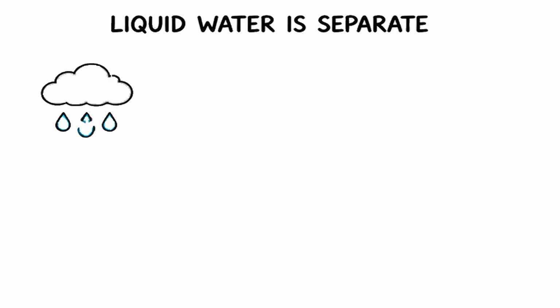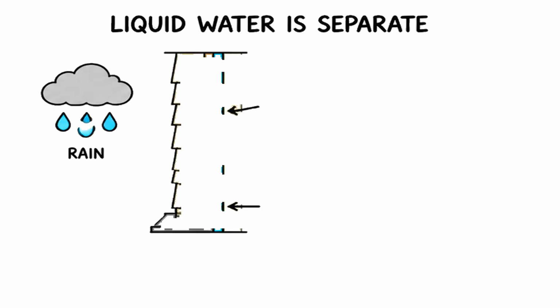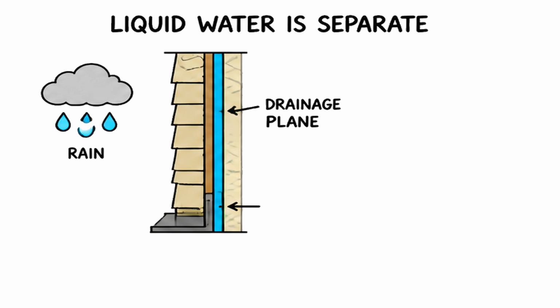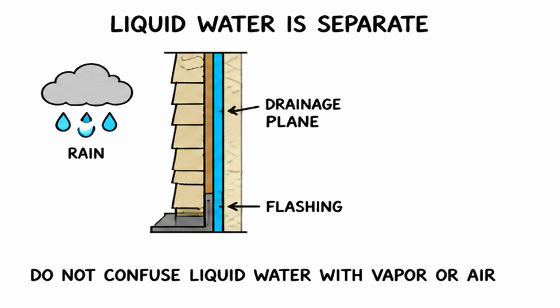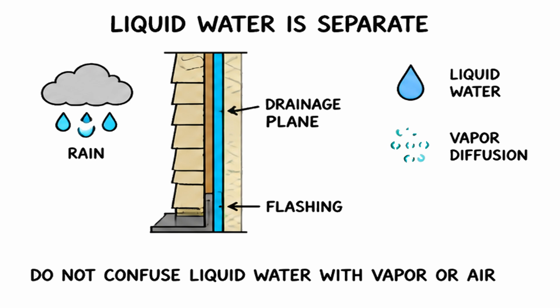Liquid water is a separate concern. Rain and bulk water are managed by drainage planes and flashings. Do not confuse liquid water entry with vapor diffusion or air leakage.